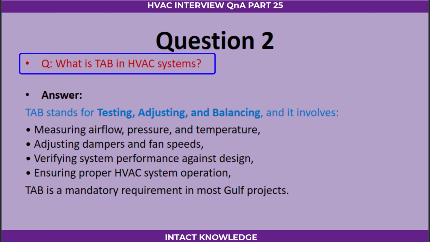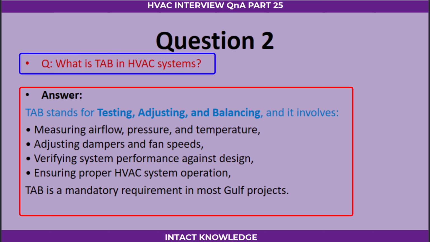Question 2. What is TAB in HVAC systems? Answer. TAB stands for Testing, Adjusting, and Balancing, and it involves measuring airflow, pressure, and temperature, adjusting dampers and fan speeds, verifying system performance against design, ensuring proper HVAC system operation. TAB is a mandatory requirement in most Gulf projects.